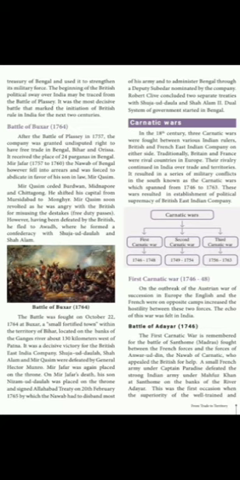The first Carnatic War is remembered for the Battle of Adyar in 1746, also known as the Battle of Santhome, Madras, fought between the English and French forces and the forces of Anwaruddin, the Nawab of Carnatic.